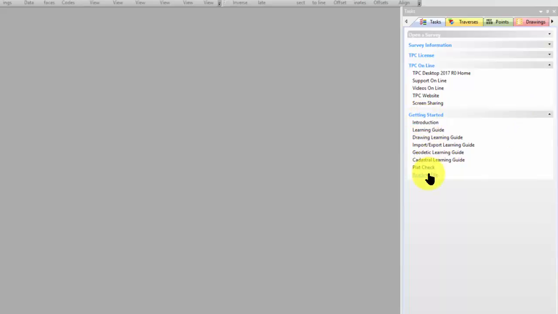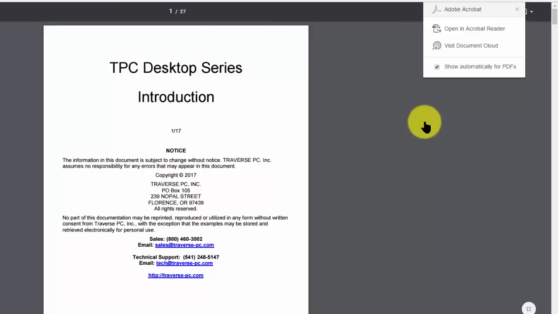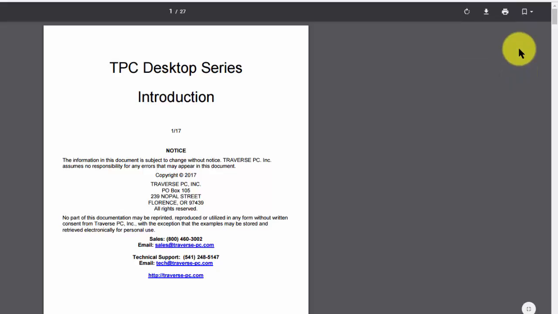These are the learning guides. I want to just open up one of these. I'm going to left click it. Traverse PC goes out to our website, opens it up. You can see here that I have the opportunity to see this in Acrobat Reader if I want, or I can close that out and just access it directly here from Traverse PC.